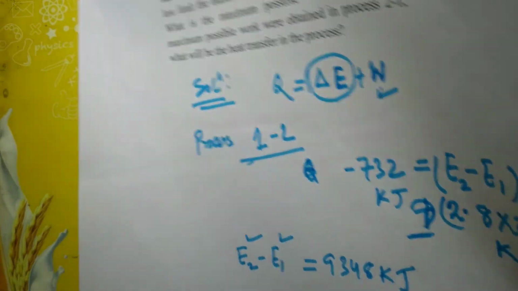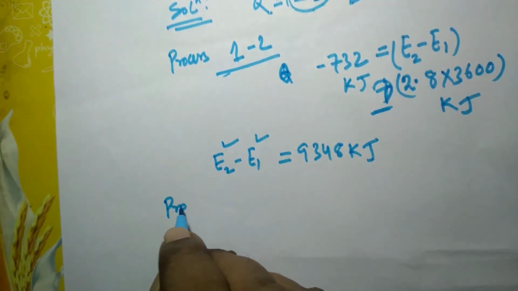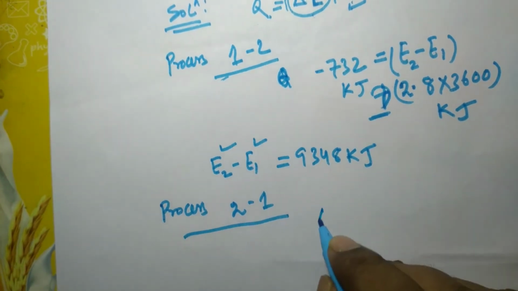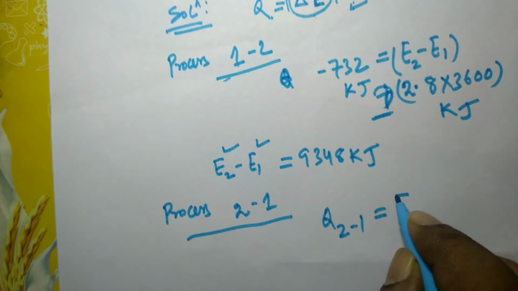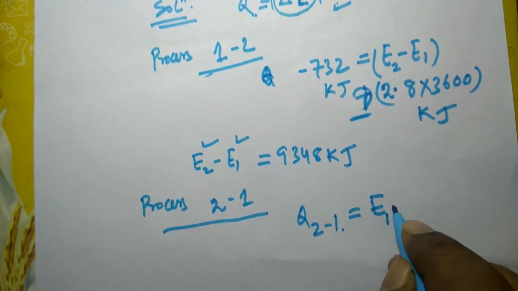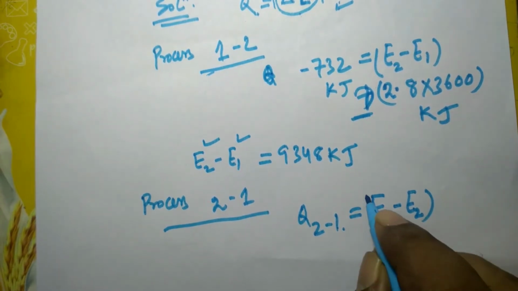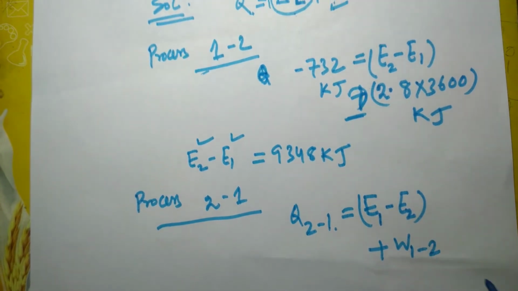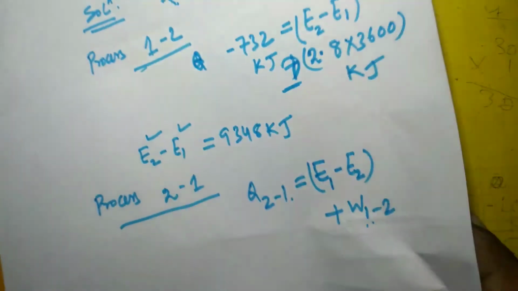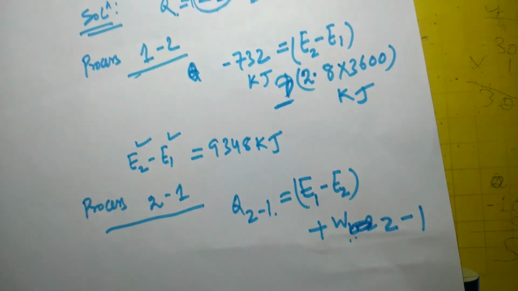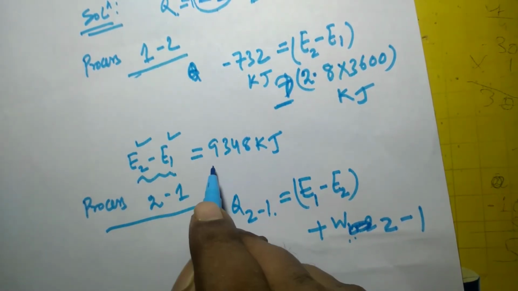Then for process 2-1, Q21 is equal to delta E, meaning energy at final state. Here the final state is E1 minus E2 plus W12. So here W12 is actually W21, not 12.